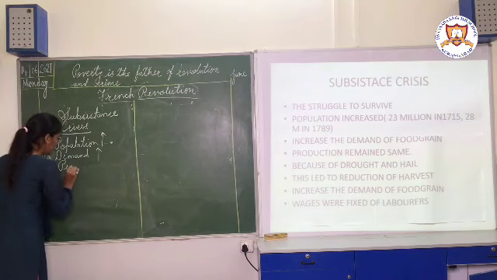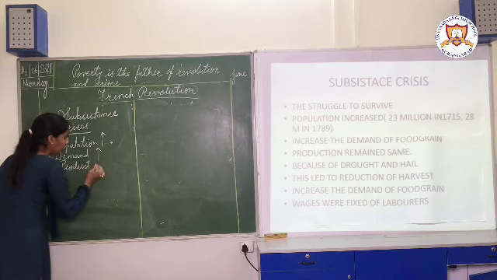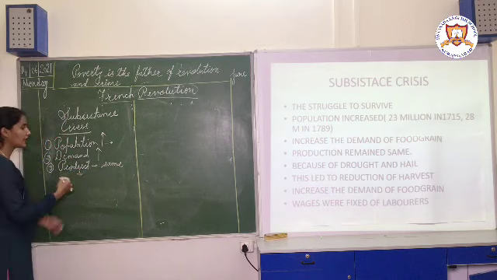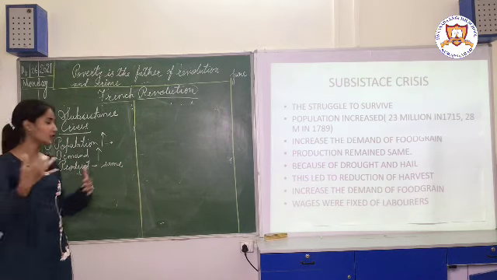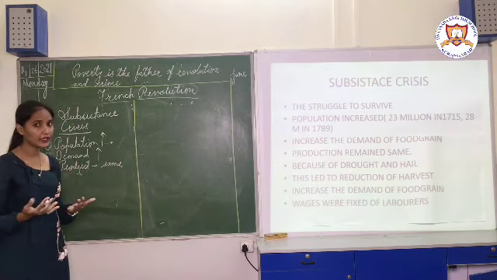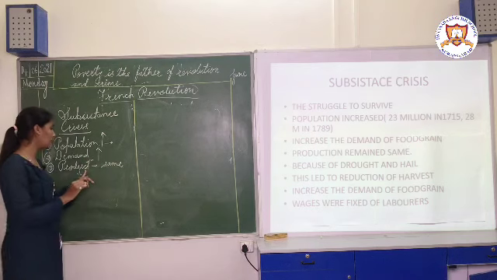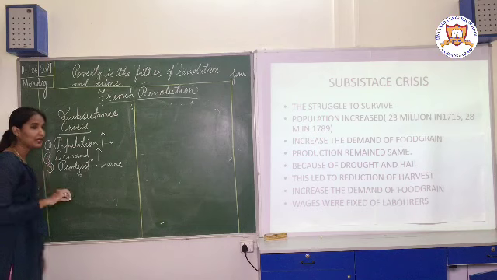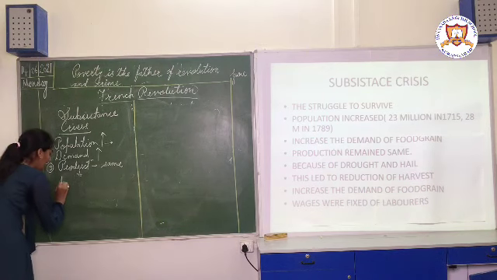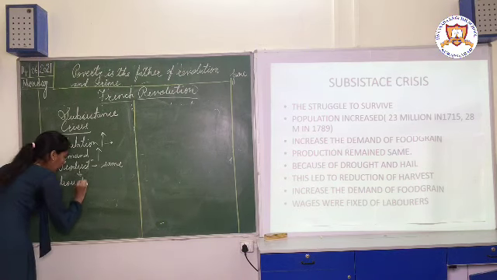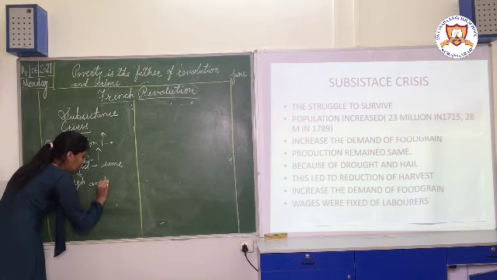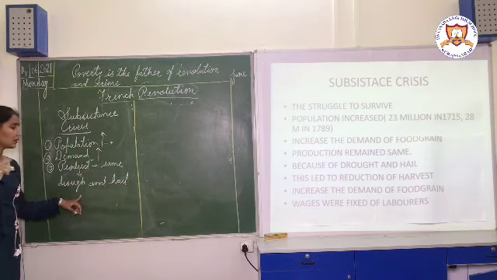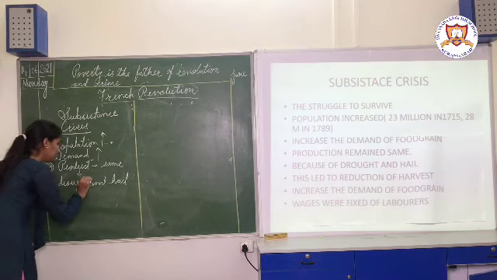But as the demand for food increased, the production remained the same. The production of food grain remained the same. So what was the reason why the production could not increase? As I told you, the population was increasing, so the production should also have increased. So what was the reason why the production did not increase? The reason was that natural calamities occurred. Now which were those natural calamities? Drought and hail. These were the two natural calamities that occurred in France at that time.